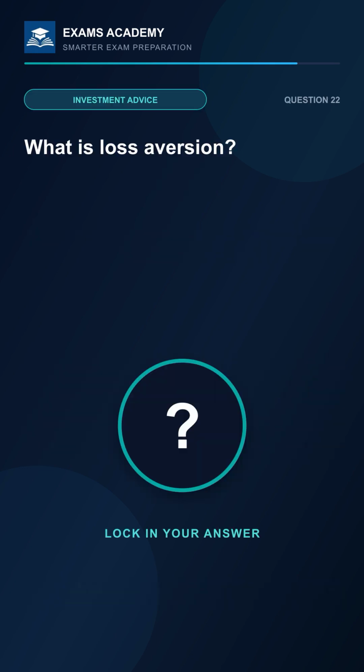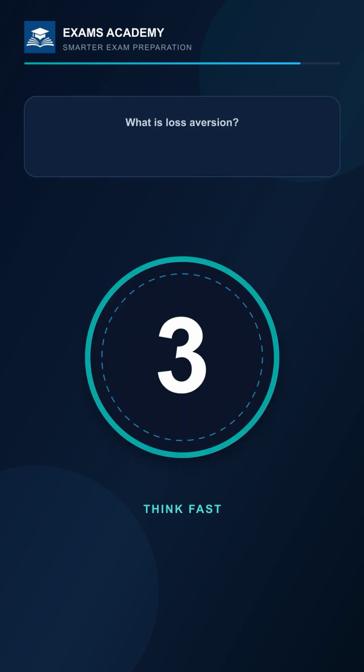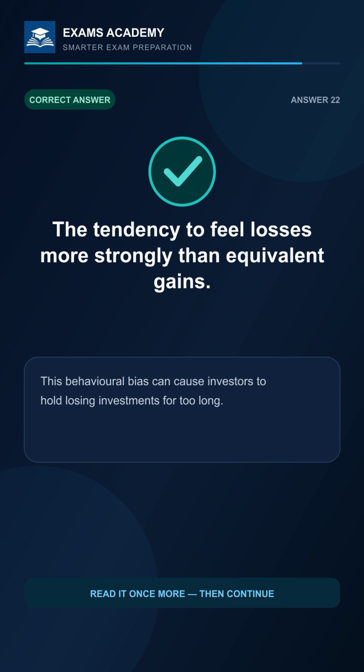What is loss aversion? 3, 2, 1. The answer is the tendency to feel losses more strongly than equivalent gains. This behavioral bias can cause investors to hold losing investments for too long.